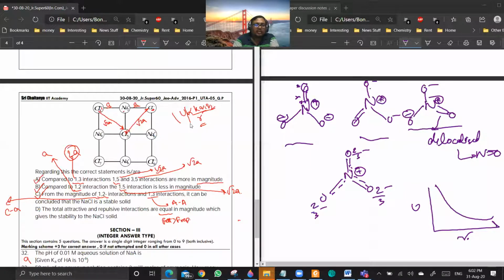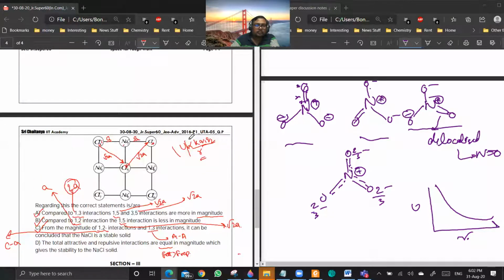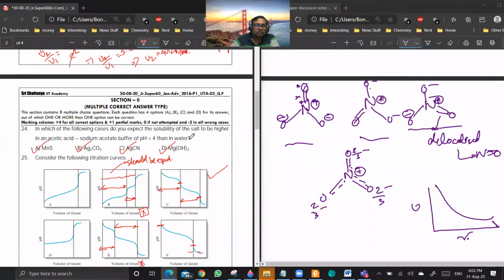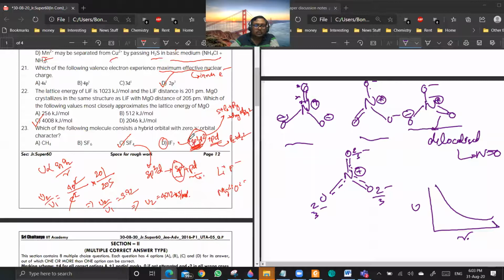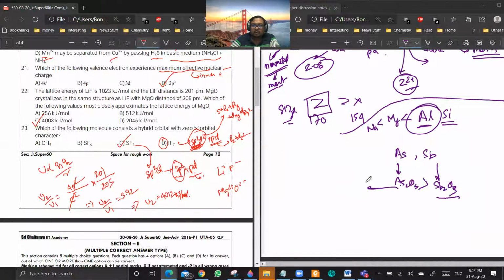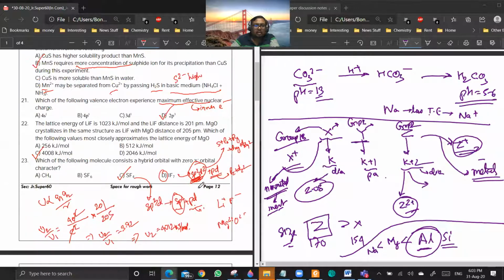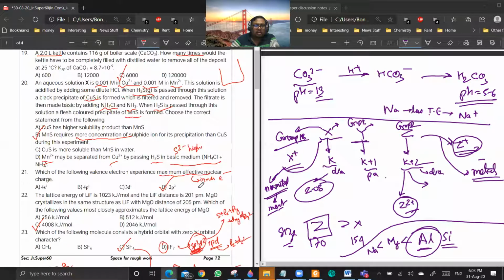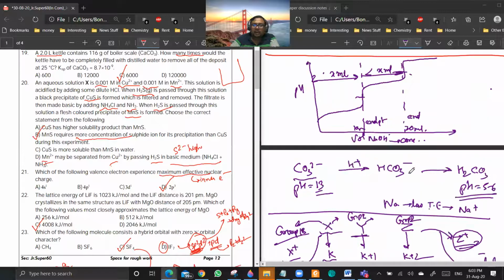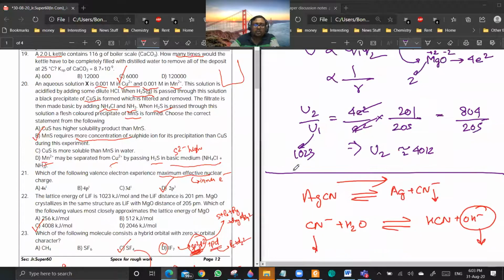Okay. So with this, the paper discussion is officially over. Sir, could you explain the 20th one? The sulfide ion concentration one. Which option do you want me to explain?